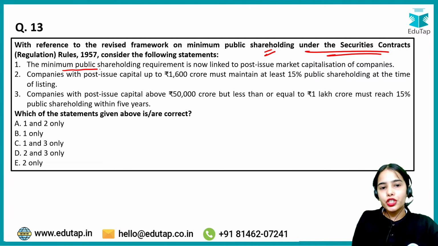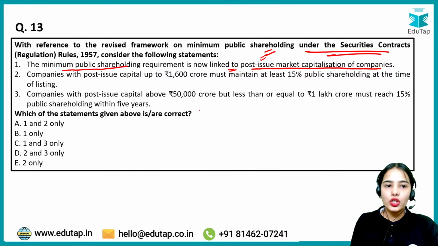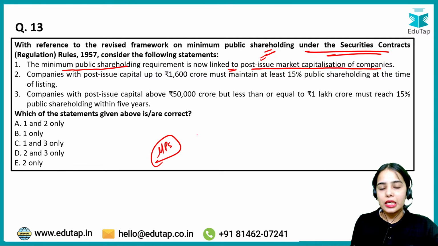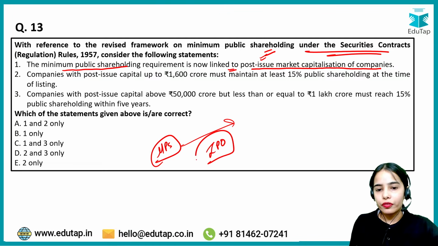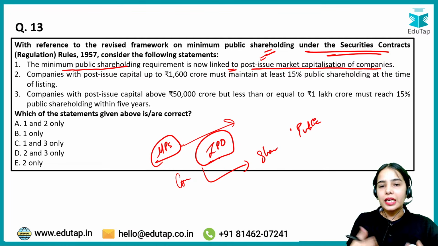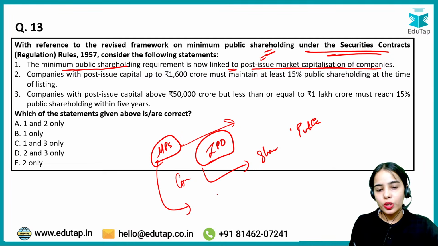The minimum public shareholding requirement is now linked to post-issue market capitalization of companies. This is correct. See, the companies that are releasing their initial public offering, the companies that are listing themselves in the market, they have to have the minimum public shareholding of 25%.